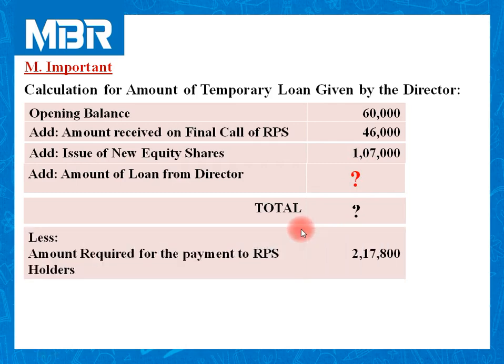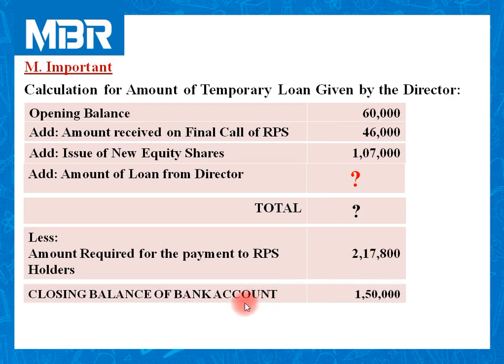Less amount required for the payment to RPS holders, 2,17,800. You can refer step number 5 amount paid to RPS holders. And at the end we need closing bank balance of rupees 1,50,000.